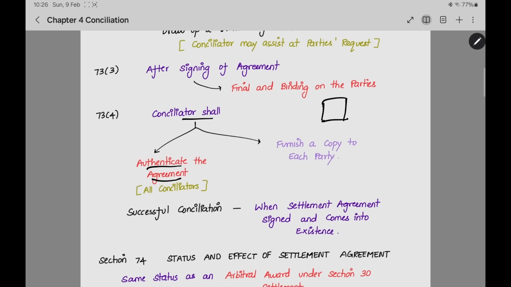After this step, the agreement will be very authentic. It will have the sign of the conciliator along with the parties. Now, it will be an authentic agreement. Furnish a copy to each party. After authenticating the agreement, he should send the copy to each party. Successful conciliation is when the settlement agreement is signed and comes into existence. The conciliation is successful only when there is a signed settlement agreement.